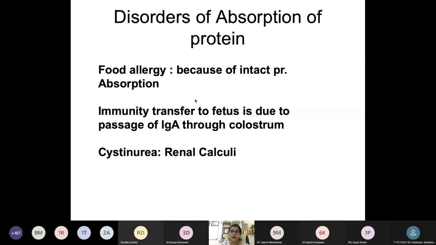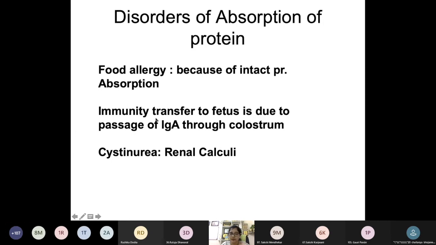So food allergy, mostly, like some people are allergic to milk, and mostly this food allergy is found for fish protein also. This happens because these oligopeptides skip the intestinal cell and enter the blood. Okay, so this is responsible for food allergy.